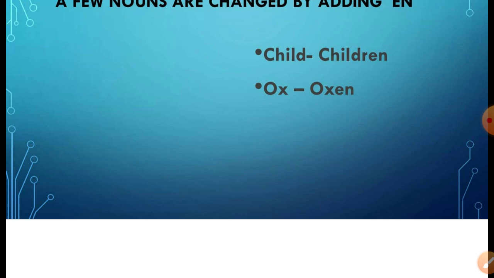So there are two main rules. One is adding s to make plural, and the second is adding es to make plural. And there are some exceptions. For example, child, children, and somewhere only the vowel is changed. For example, foot, feet. So I think you have understood.